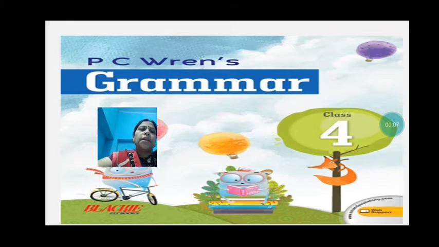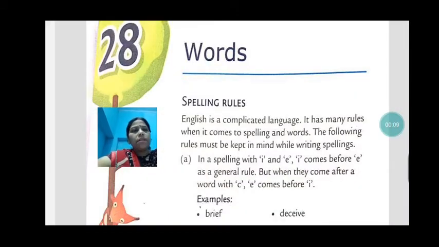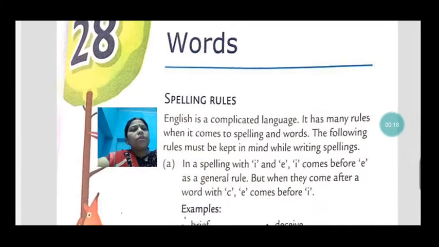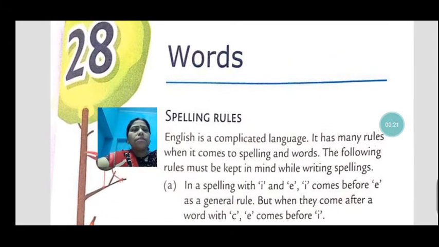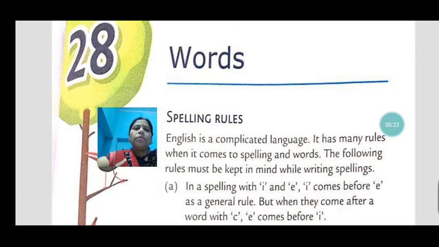So today children, in grammar, we are going to learn some spelling rules that are given in chapter 28, words. Here we will know that English is a complicated language. English is one of the toughest languages. Why? Because it has many rules when it comes to spelling and words. There are some exceptions also which we have to see. The following rules must be kept in mind while writing spelling.